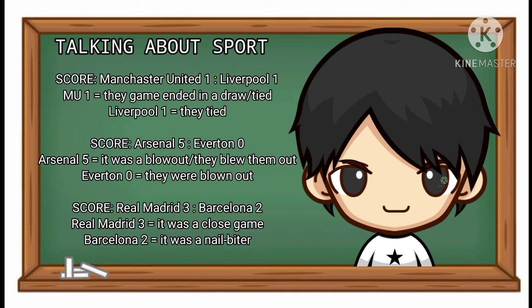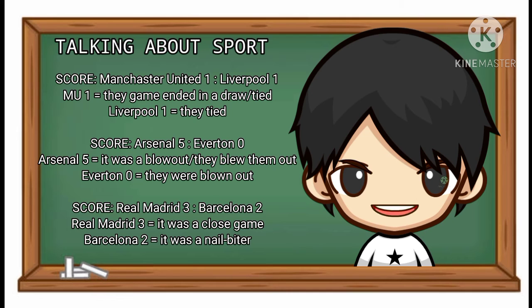You can also just say they tied, or they tied 1-1, or they tied 2-2, okay? Here we have another situation, Arsenal 5 and Everton 0. So in this situation, Arsenal won by a large difference in goals. So if one team dominates another team on the scoreboard, we can say it was a blowout. So here we have blowout. So think of the word blowout.